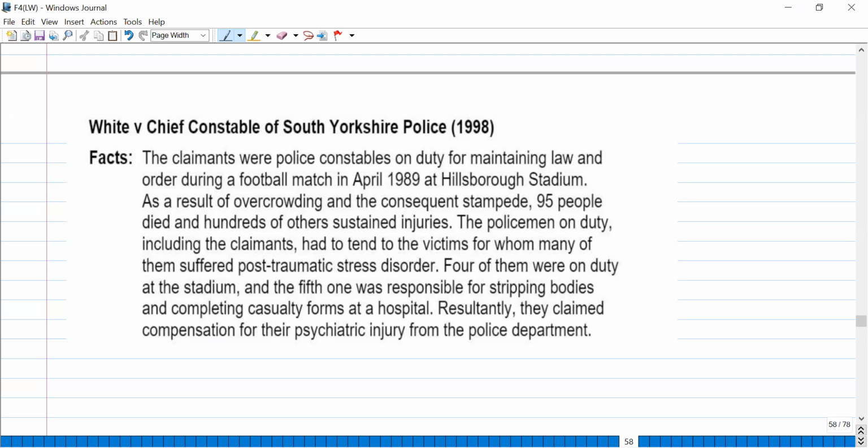Okay, so in order to be successful in a secondary victim claim, number one, there must be a close relation with the party who has suffered the injury. Number two, you were there at the incident scene or just immediately after that. And because of watching that harrowing event, you suffered an injury. Okay. So the second and third conditions were there in this case, but the first condition was not. The police constables did not have any relation with the one who suffered the injury or the one who died. So they were not entitled to the compensation because they were not secondary victims.